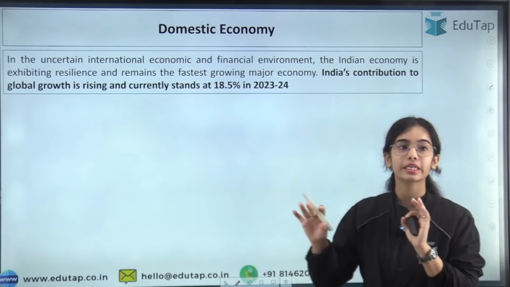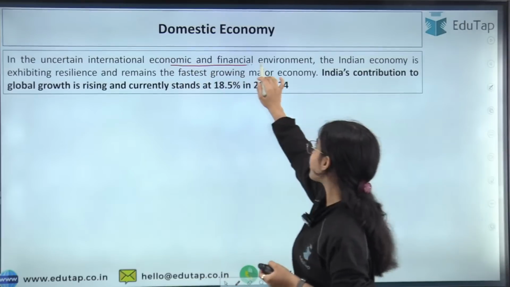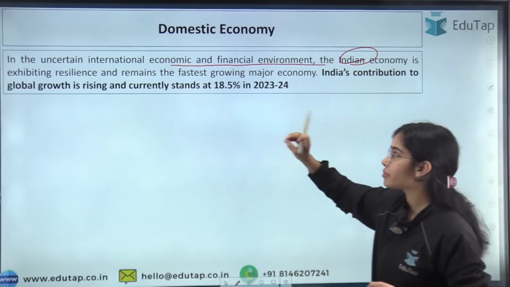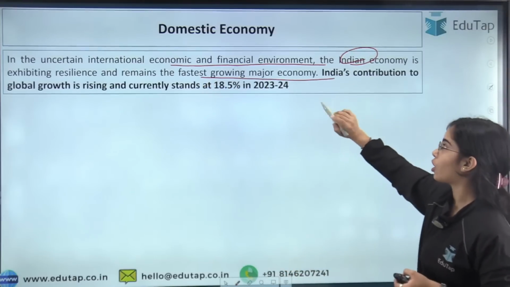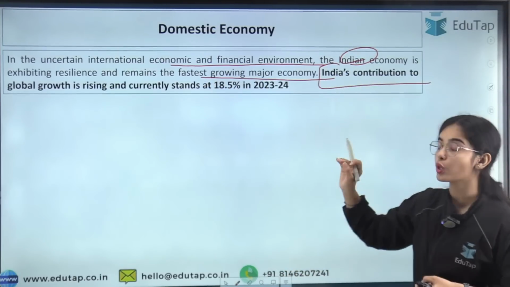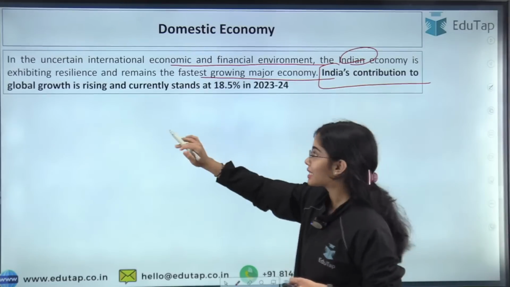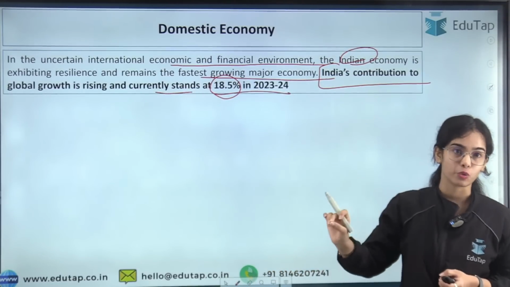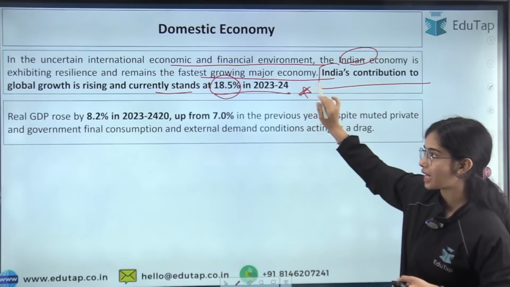In the uncertain international economic and financial environment, the Indian economy is exhibiting resilience and remains the fastest growing major economy. India's contribution to global growth is rising and currently stands at 18.5% in 2023-24. Okay, so this is a major point that you have to remember.